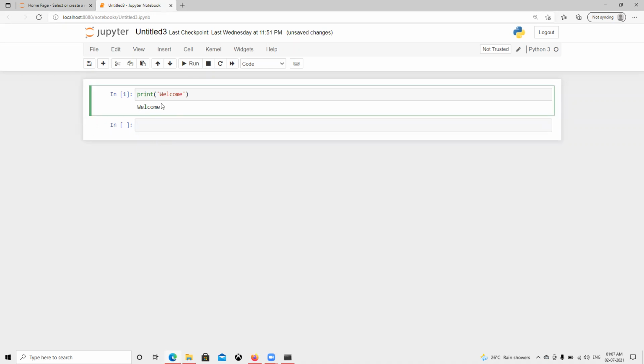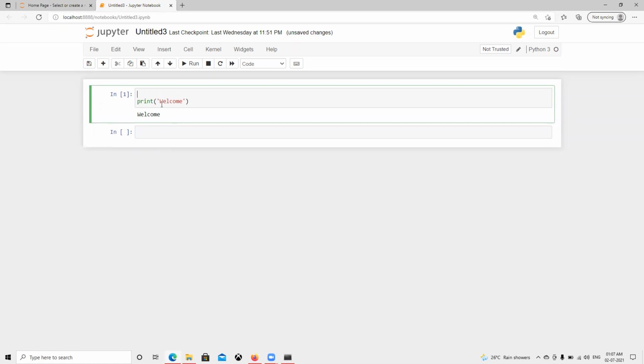But suppose now I want to put a comment here, and a comment will start with a hash. I'll put that now: we can put a welcome message to print when the user enters, and then we can try to run it. We can see that whatever we gave here with the hash, it's not going to be considered.